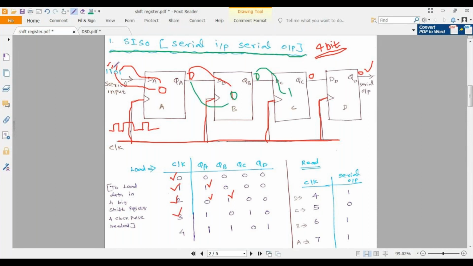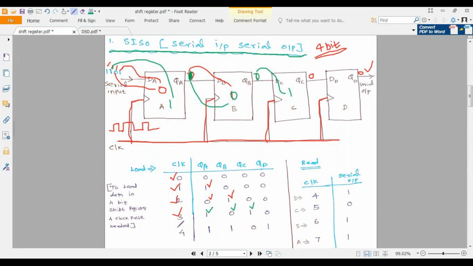The third bit 1 will come over here, output also 1. That's why in the third clock pulse QA is 1, QB is 0, QC is 1, QD is 0 already because this 0 is there.